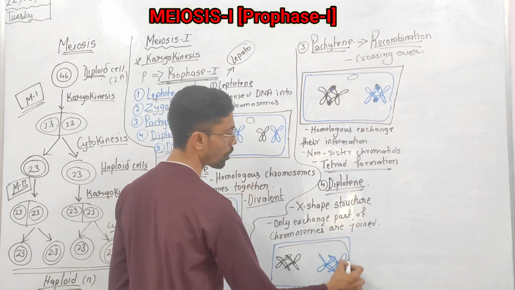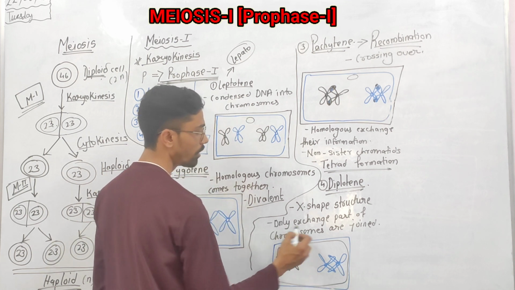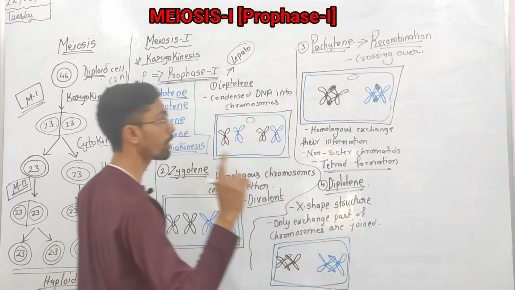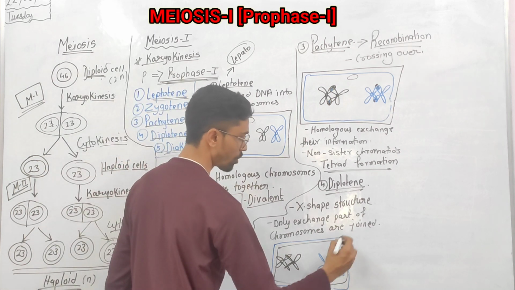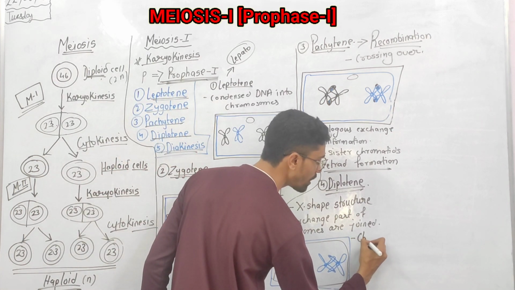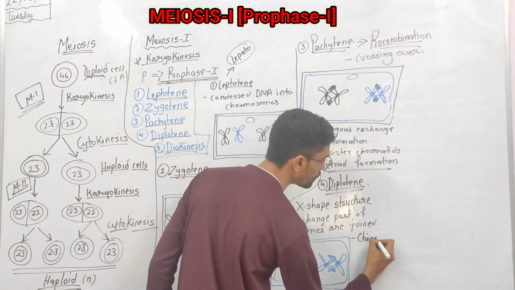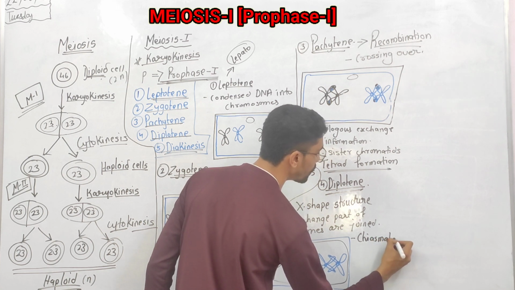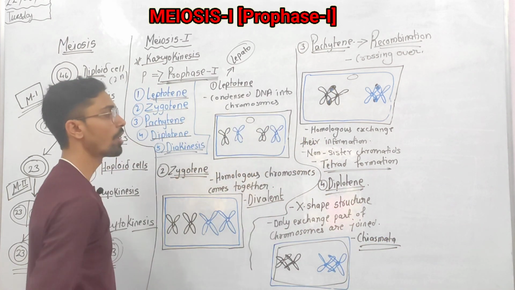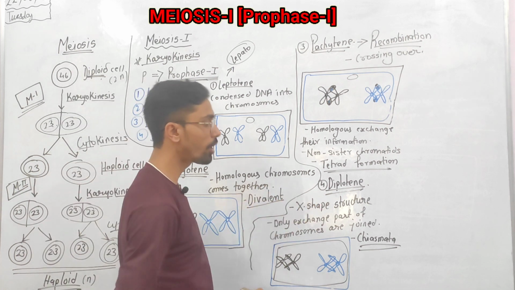And this structure is called chiasmata. So this is happening in diplotene.